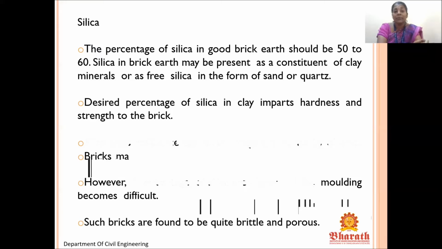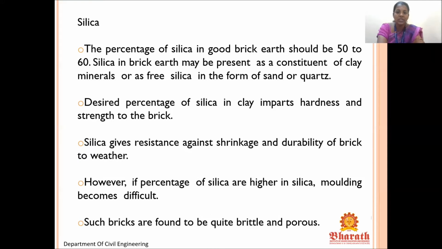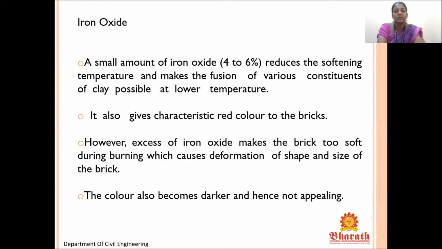So silica, what's the purpose of adding silica in brick? It gives hardness and strength to the brick. Silica gives resistance against shrinkage and durability of brick to the weather. However, if the percentage of silica is higher, molding becomes difficult. So if we are going beyond 60%, molding will become difficult, and such bricks are found to be quite brittle and porous. It will break.